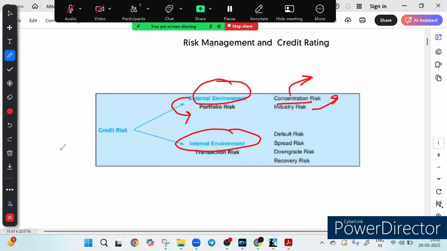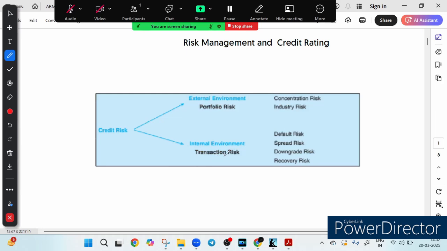On the other hand, there is something called the internal environment, the bank's own operation, right? And here we face the transaction risk. This is more deal specific and includes several risks like default risk, which means when a borrower fails to repay, or spread risk, which relates to the change in the pricing of the loan, or downgrade risk, which means when the borrower's credit rating falls. What is the meaning of downgrade? Suppose the borrower's credit rating falls, this is called downgrade risk.